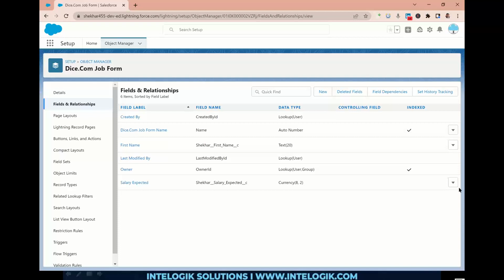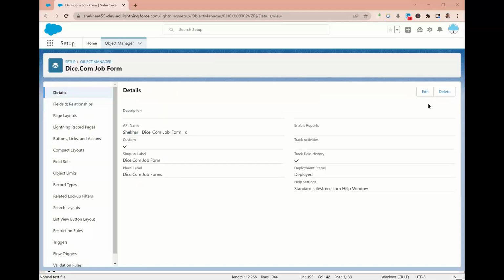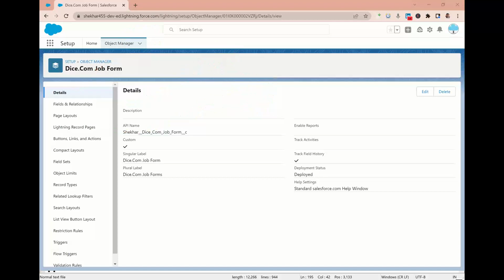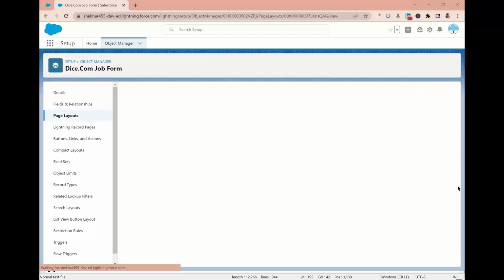It's quite simple to remember all these things. First step, we have given the permission for the object, number one. Second, we have selected the field salary, number two. And third, we have to show the area where Salesforce will give this information, number three. Done. It's quite easy to understand and memorize. So click on page layout, the third option. After that there will be only one entry. Click on that, and you will come to this page.